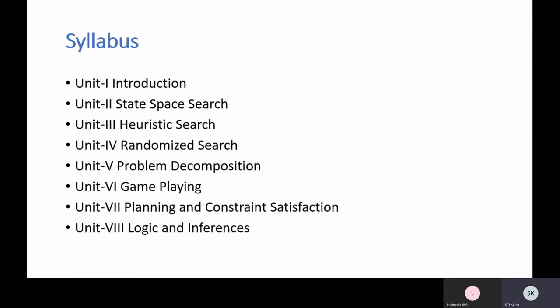So if you see the syllabus which is available on our website, that is 1920 syllabus. Our syllabus is divided into 8 different parts, or you can say units, where unit 1 will introduce you what is an artificial intelligence. So basically we are going to study here what is an AI. Then we will study what are different application areas of AI. We will see various applications of AI.